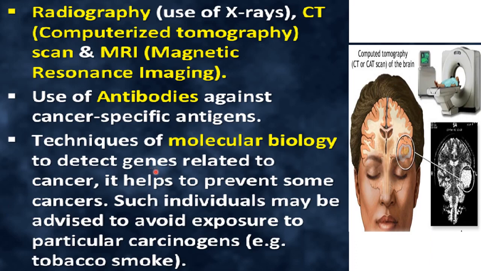So if it is controlled at that level only, then we can prevent the cancer. Such individuals may be advised to avoid exposure to the particular carcinogen. Such suspected persons in whom some genes are mutated can be advised to avoid exposure to carcinogens, so that no further mutation occurs in the genes, right? So that can avoid cancer.